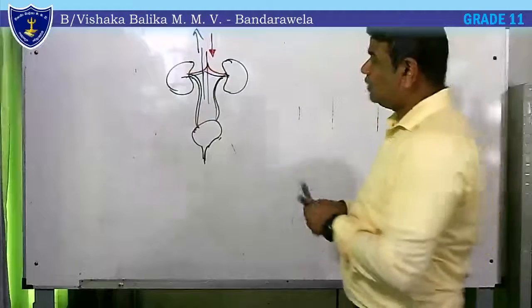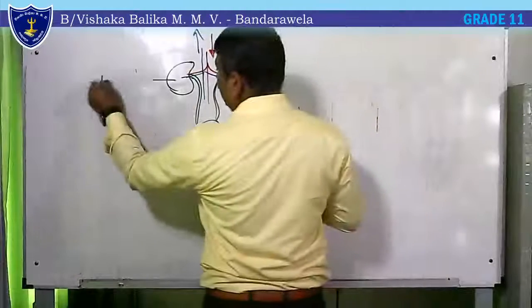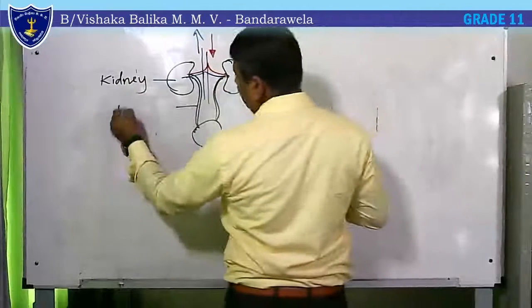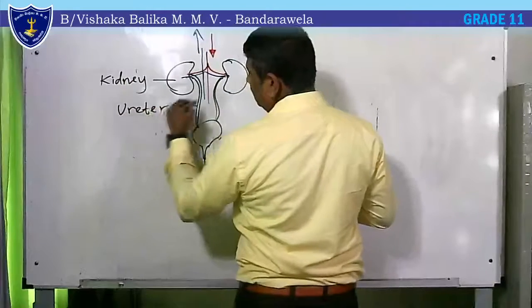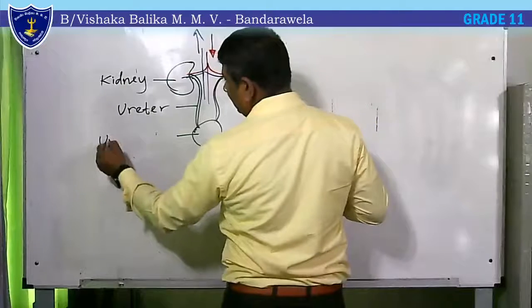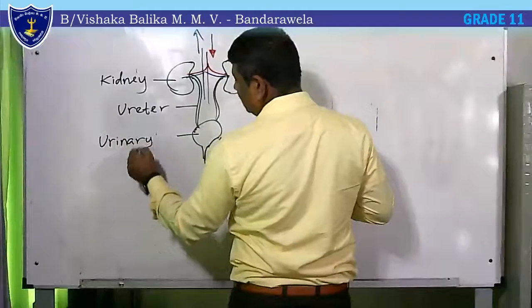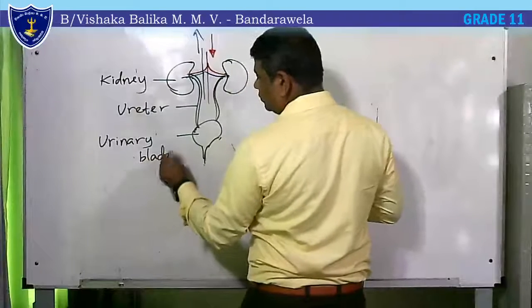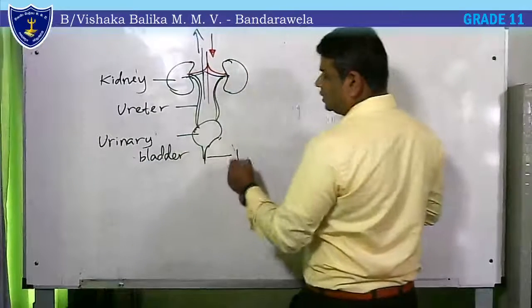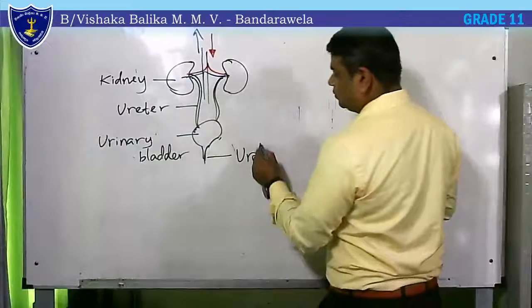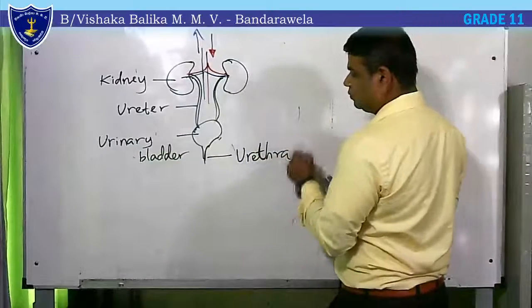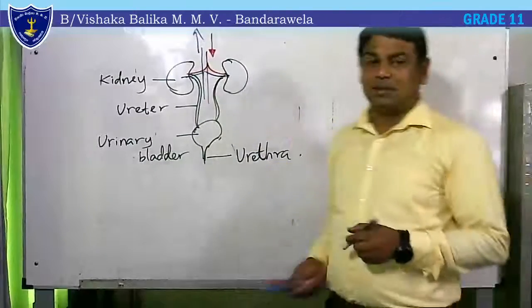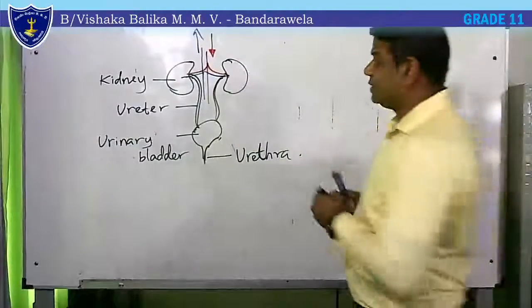Then the names of these parts: kidney, this is ureter, this is urinary bladder, this is urethra. Those are the parts of our urinary system.